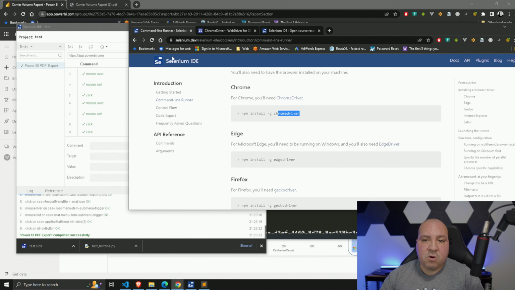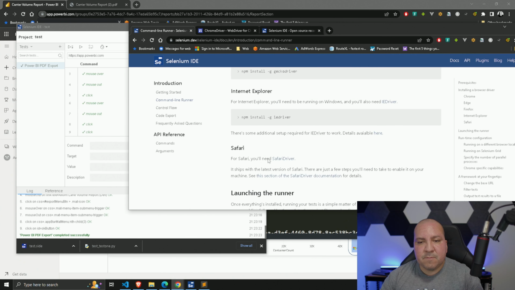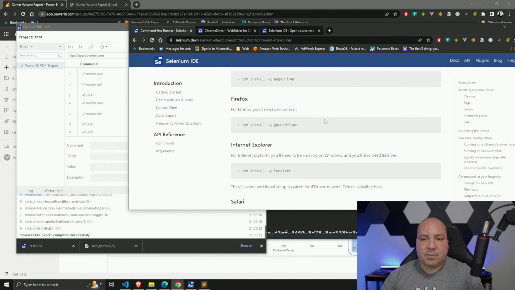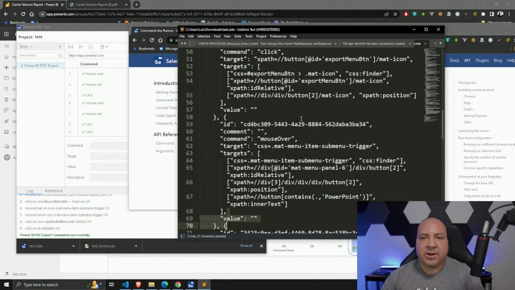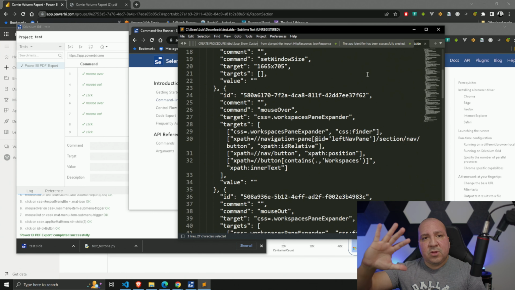It doesn't have to be Chrome either; Edge, Firefox, some of your popular browsers are available. And this is the way you would run it: call the command line and call that slide file, which is pretty much this configuration. So that's if you want to do it that way.